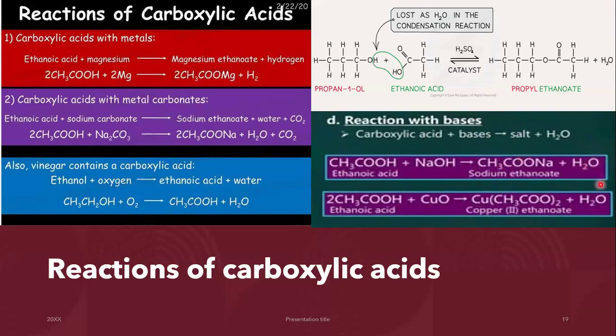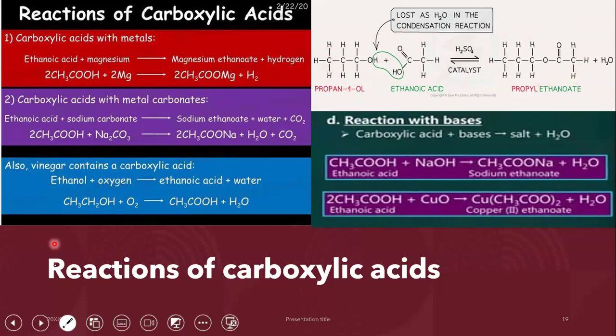Perfect. And the final reaction of carboxylic acid that you guys need to know about is also ester. One of the topics of our organic chemistry, ester. How do we form an ester? An ester can be formed when I take my carboxylic acid and react it with alcohol. Two compounds that we just studied. If I take a carboxylic acid and I react it with an alcohol, I get an ester.